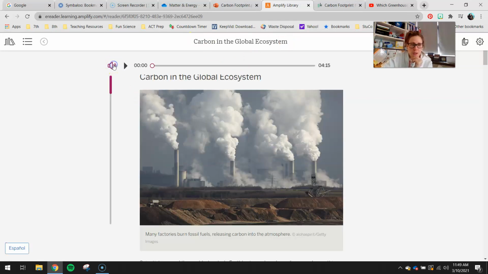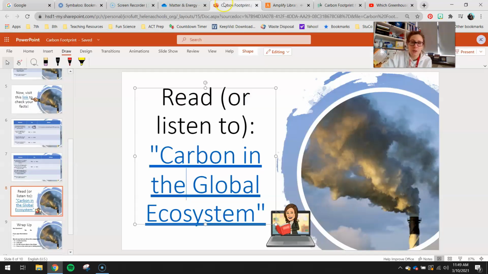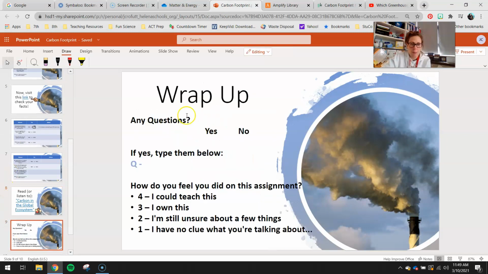Remember, Amplify will read to you if you click this little speaker and hit play. Carbon in the global. So either sit back and read that or sit back and listen to it, and then you can go ahead and do your wrap up. Do you have any questions, yes or no? If yes, type them below.